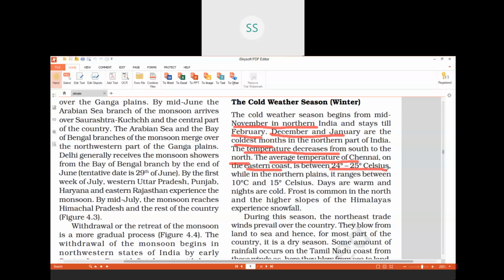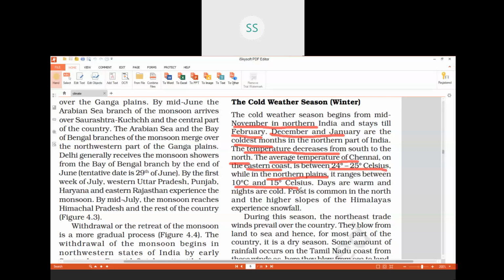That is why I told you during the retreat of the monsoons, or withdrawal of the monsoons, that the monsoons will go back towards the eastern coast. While in the northern plains, at the same time when in Chennai or in Tamil Nadu temperature is 24 to 25 degrees Celsius, which is high, at that time in northern plains average temperature is around 10 degrees Celsius to 15 degrees Celsius, which is low.